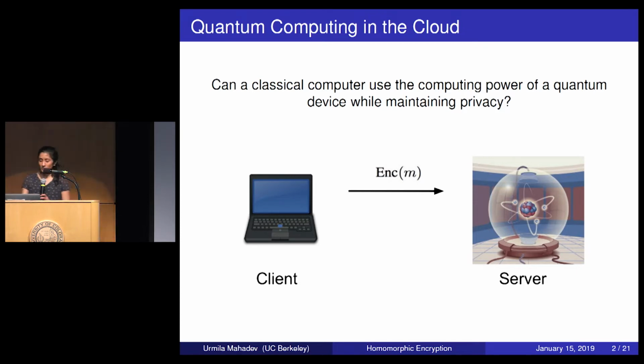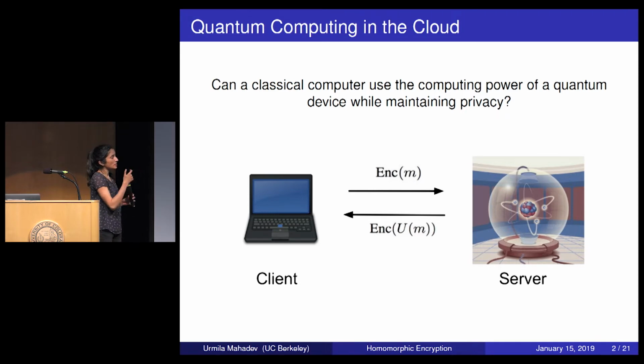So what the server should be able to do is apply some unitary circuit, maybe in some different way, so that he can obtain the encrypted output of applying the unitary U to the input M. And then he should just be able to send back this encryption. Let's assume the output is classical. He sends it back to the client. The client should be able to decrypt and get the final output.